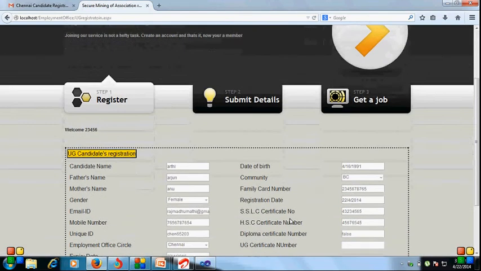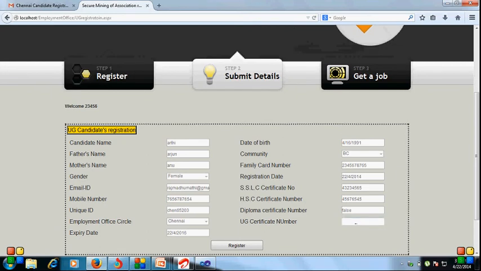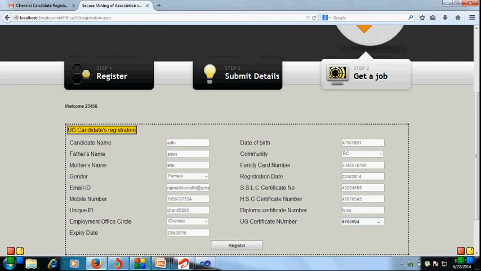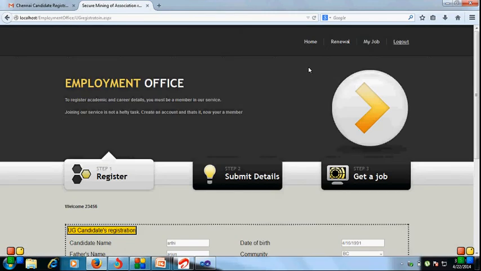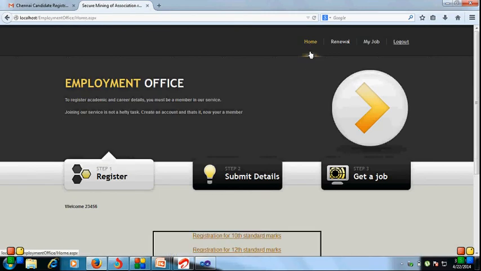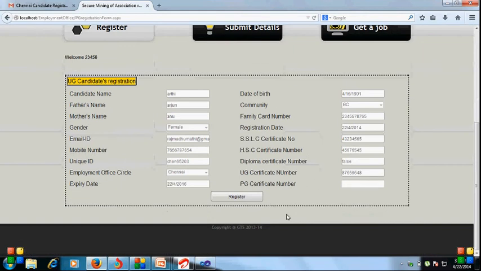If you have a diploma, just enter it here. I didn't enter a diploma, so it shows false. Here I'm entering the digits of the certificate number and just click OK. Again we go to the home page for PG registration.